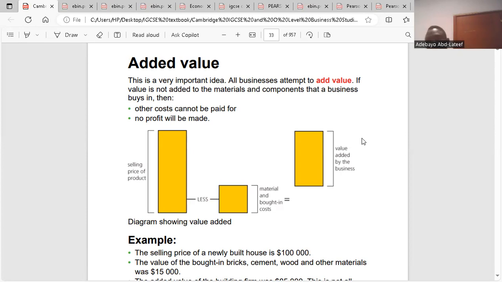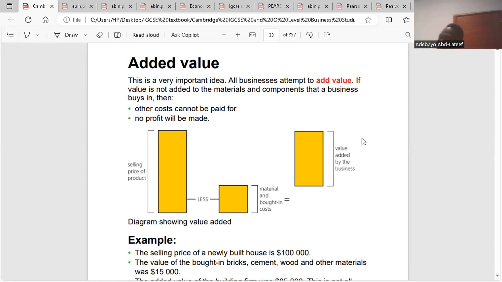Or the components. So for a business to have added value, you would have improved the quality of your product. You would have given certain services so that consumers feel they are enjoying the value for their money. That is when added value will come into your business.